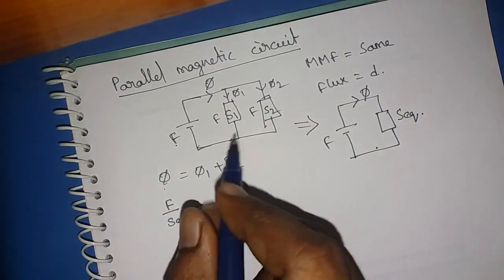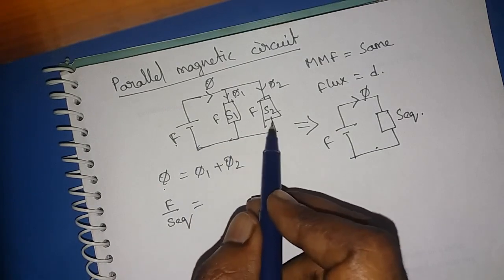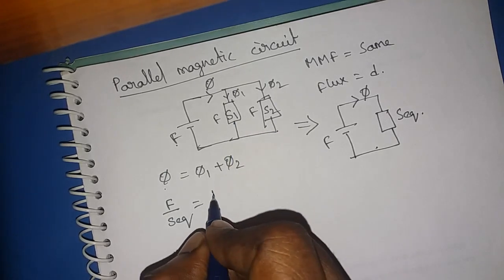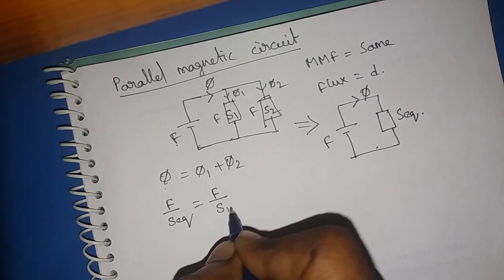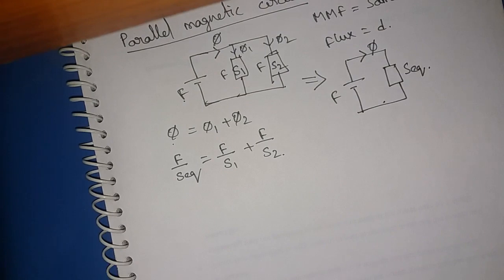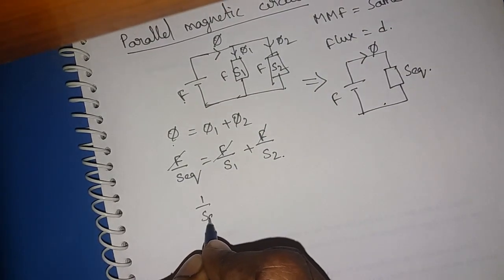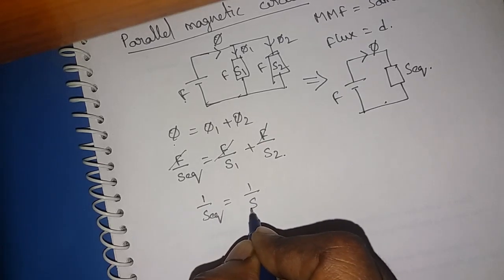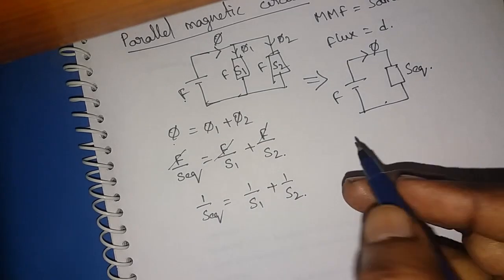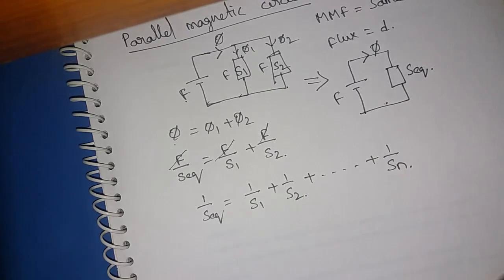And phi 1 is equal to, as they are connected in parallel, the MMF across each branch is the same, so F divided by S1 plus F divided by S2. And as F is the same on both sides, 1 by S equivalent is equal to 1 by S1 plus 1 by S2. If n materials are there, then it will continue up to 1 by Sn.